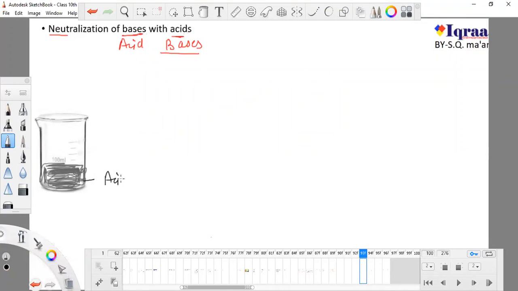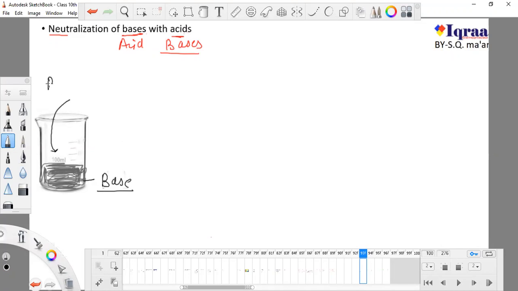Now I want to make sure that this is acid. Sorry, I want to fill it with base because I'm working with base. Okay, now it is a base. Now I want to make sure that this is a base.